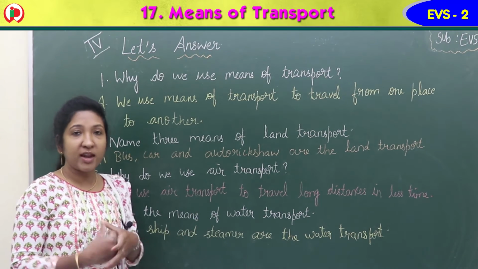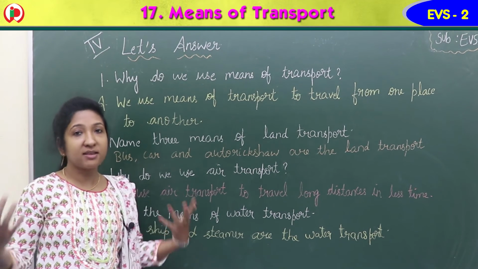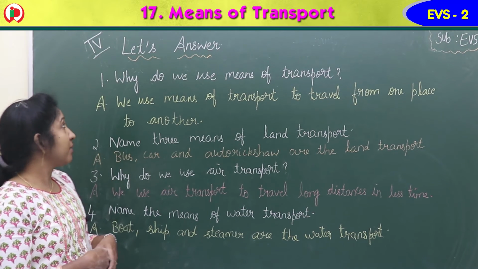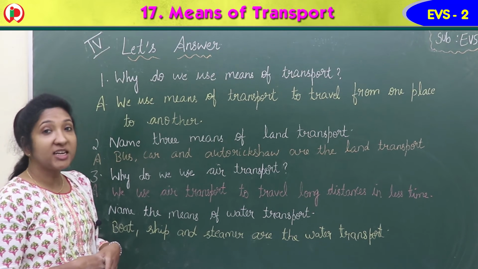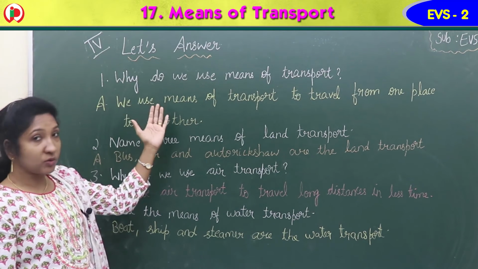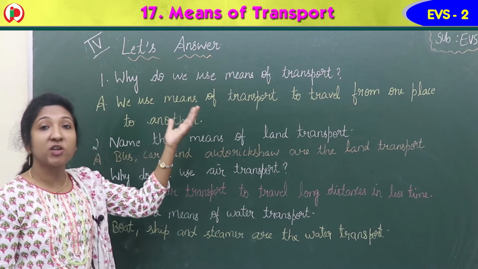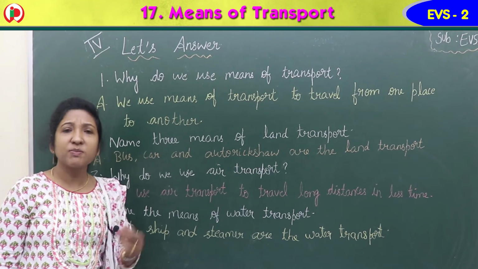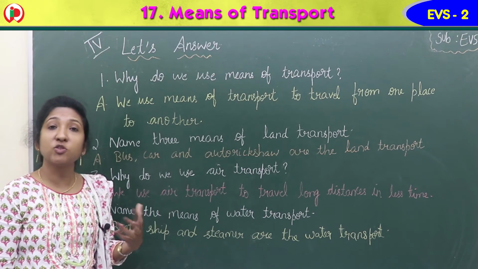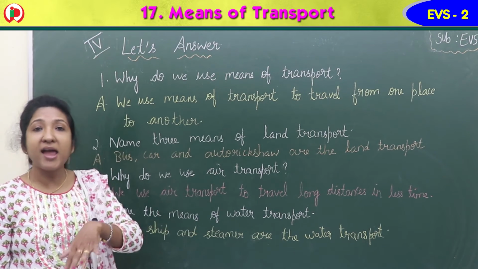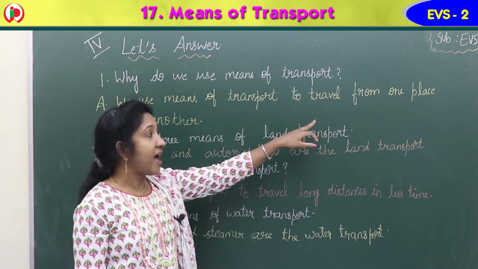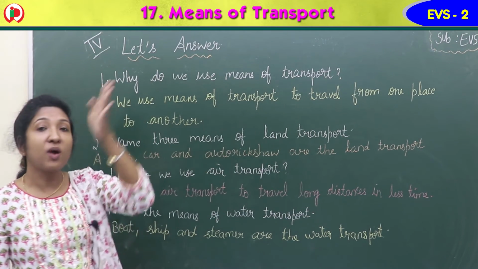Let's answer. So there are few questions given. You have to answer those questions. Total 4 questions are there. Okay? So coming to the first question. Can you read, children, the first question? Why do we use means of transport? We use means of transport, different vehicles. Why? To travel from one place to another place. So answer, we use means of transport to travel from one place to another.